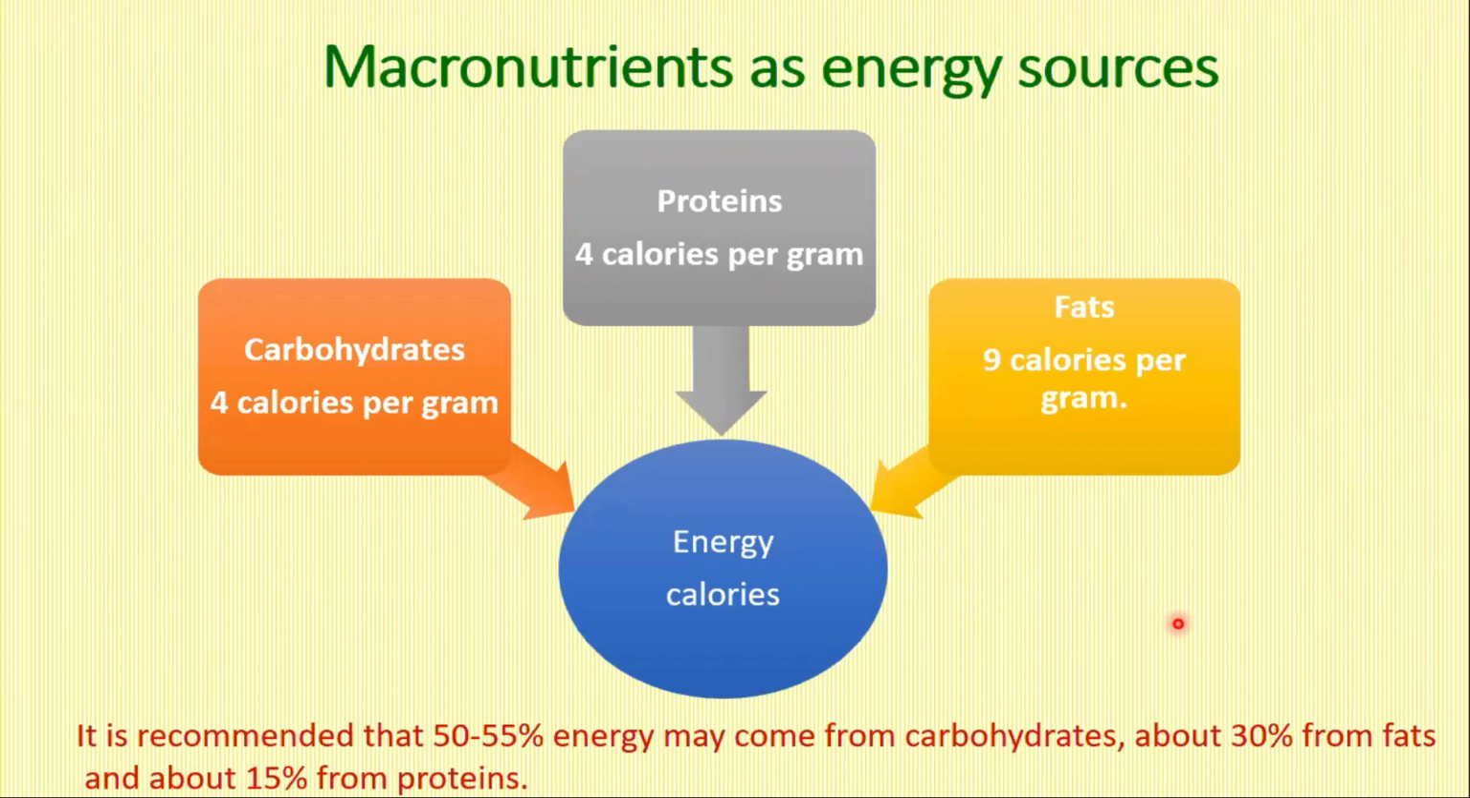And now if we look at their energy, whereas carbohydrates provide 4 calories per gram, proteins also provide 4 calories per gram, and fats provide 9 calories per gram. That is 2.25 times more. And as I said earlier also, there's no limit on fat which can be stored in the body, but there's a limit on the carbohydrate which can be stored in the body.